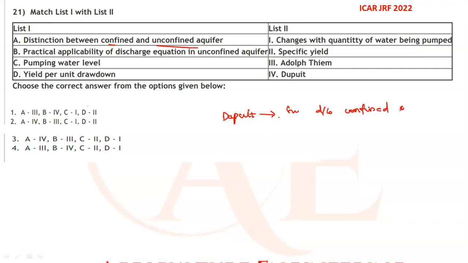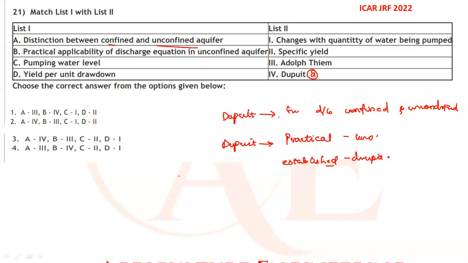So A matches 4. Then the practical applicability of the discharge equation in an unconfined aquifer: what Dupuit discovered, Thiem established practically as the discharge equation for unconfined aquifers.